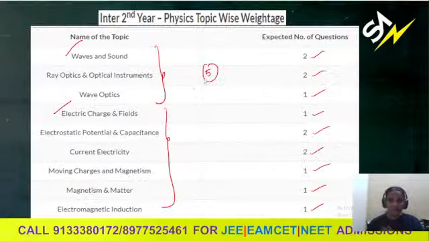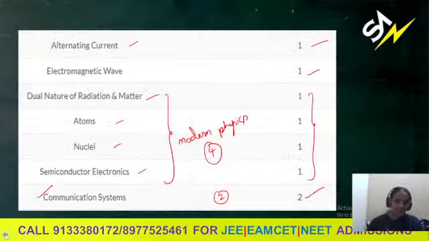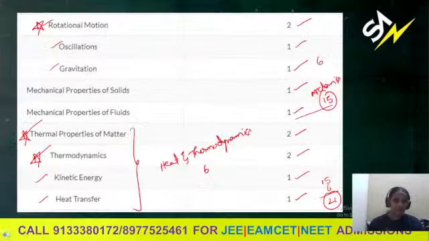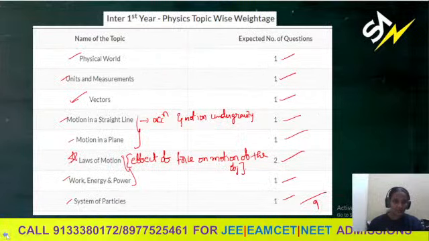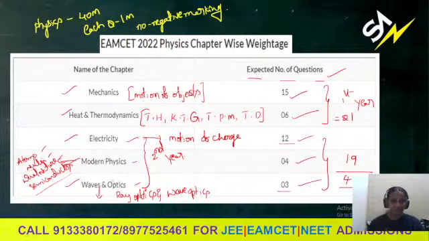And waves and ray optics, here 5. Actually here, from electricity, the expected number of questions chapter-wise, electricity, 12 questions, it is balanced. And waves and optics, the number of questions expected that way, but as a total of 40 marks we get, so waves and optics together we can get only 3.